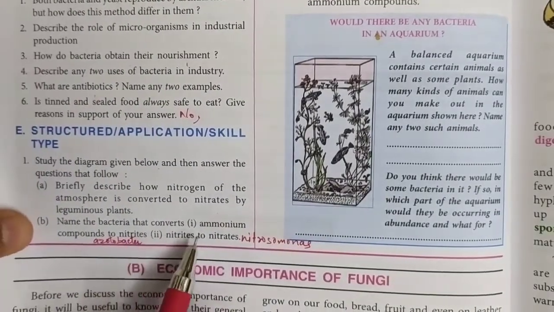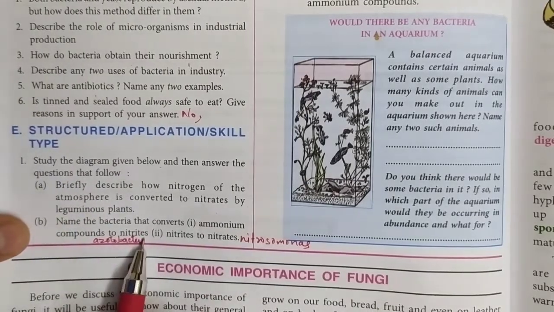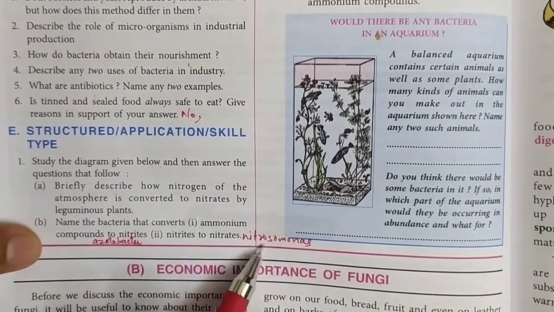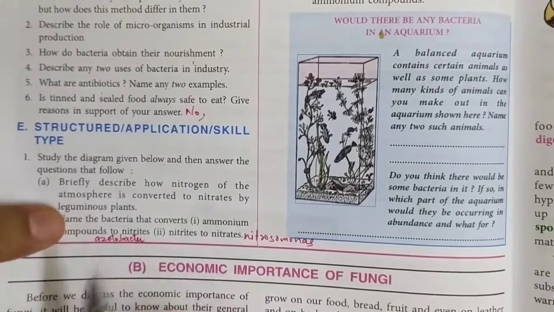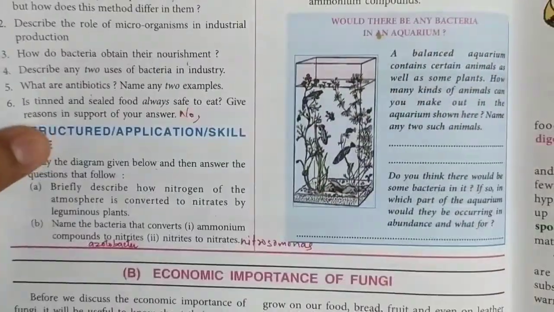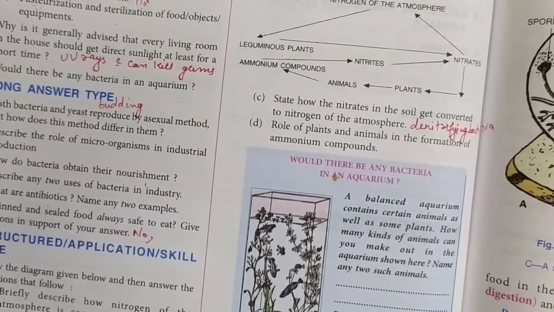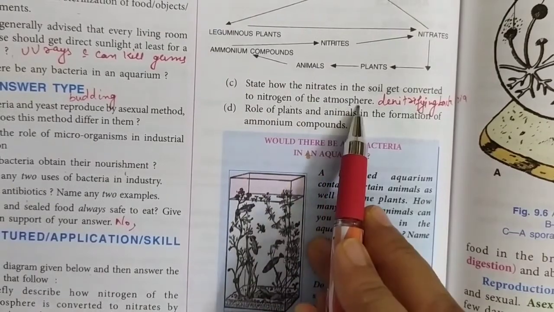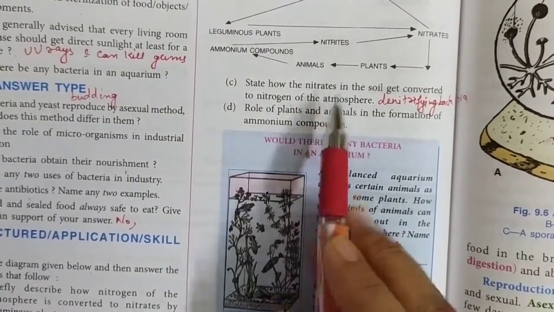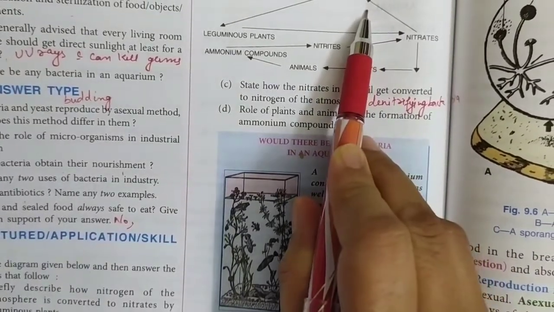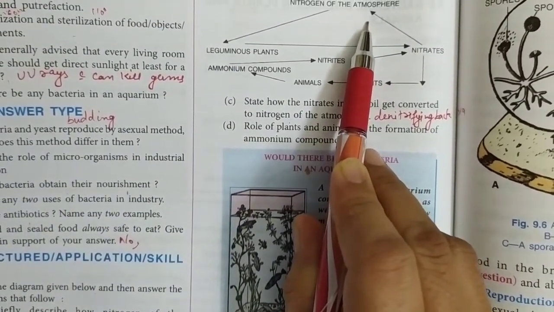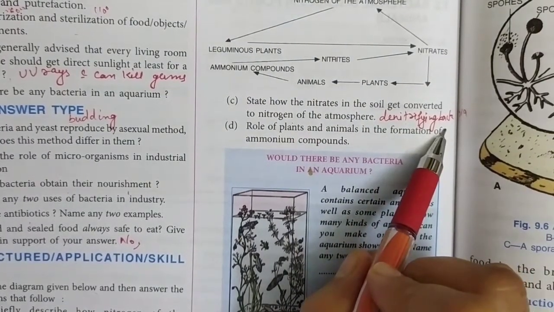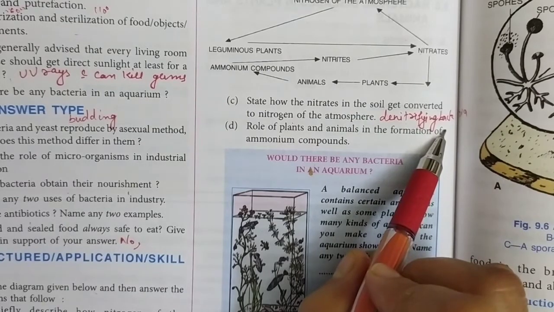Then name the bacteria that convert ammonium compounds to nitrites. Example is Azotobacter, and nitrites to nitrates, Nitrosomonas. This is given in your book. You can see from page number 87. Okay. Then next is: state how nitrates in the soil get converted to nitrogen of the atmosphere. Nitrates get converted back to the atmosphere in the form of nitrogen gas. This is brought about by denitrifying bacteria, and the example given in your book is Pseudomonas, a denitrifying bacterium.